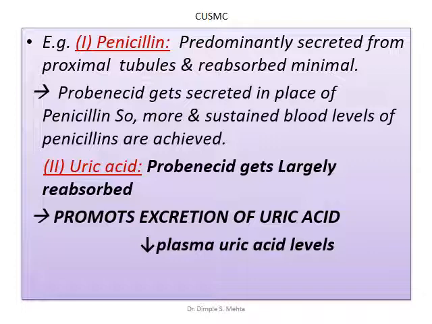Probenecid gets secreted in place of penicillin, so more and more sustained blood levels of penicillin are achieved. But in case of uric acid, probenecid gets largely reabsorbed and promotes excretion of uric acid. So the plasma uric acid level goes down. This is the mechanism of action of probenecid in case of hyperuricemia.